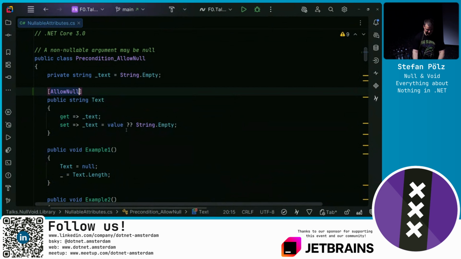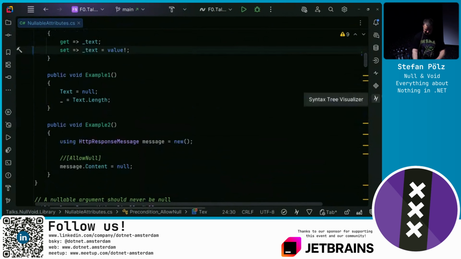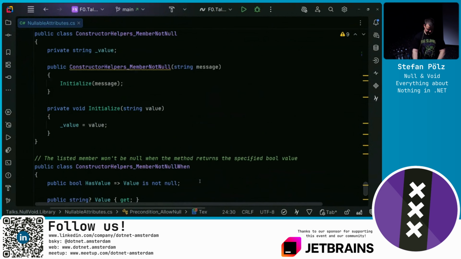But again, we could lie. If I remove this check here, we are now lying to the compiler. We don't get any warning here. So be careful with these attributes. Another interesting use case is when it comes to constructors.